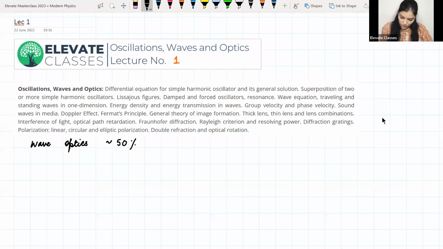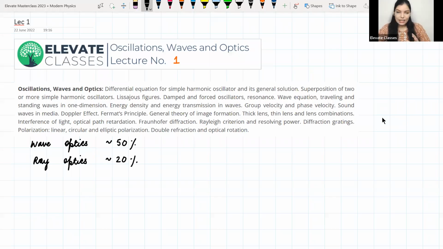Then geometrical optics or ray optics would have almost 20% of the questions, where you would be given various combinations of lenses, and you might have to tell some magnification, or you might be given some system with various mirrors, and you have to tell different angles in fairly simple, straightforward formula based questions, okay?